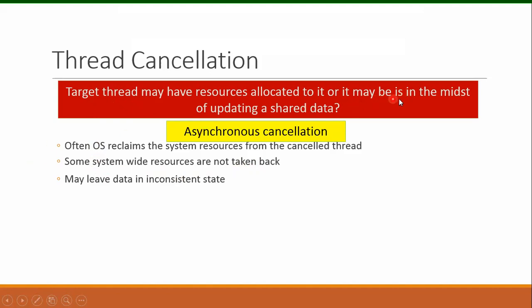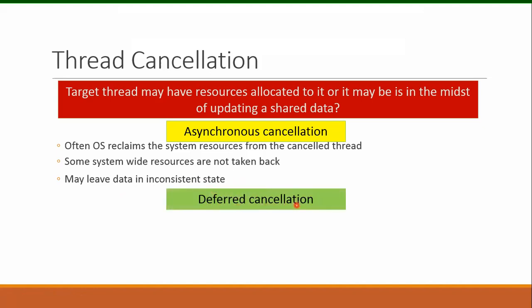As far as the second issue is concerned, the target thread will be immediately terminated because we are using asynchronous cancellation. So if the target thread was updating a shared data and we have killed the target thread, it may leave the data in inconsistent state. Because we have terminated the target thread immediately while it was in the middle of this update operation, it may leave the data in inconsistent state.